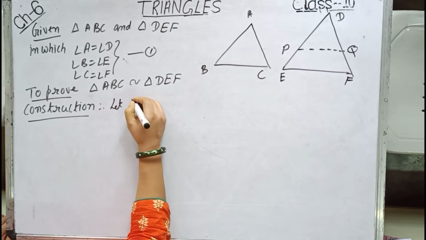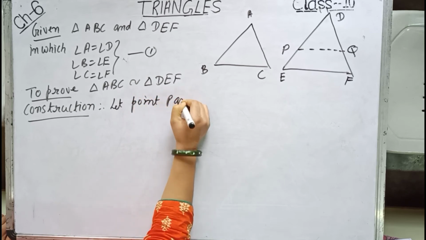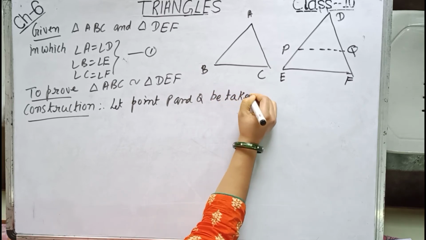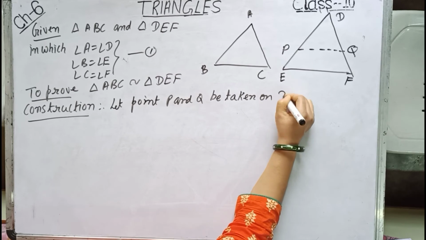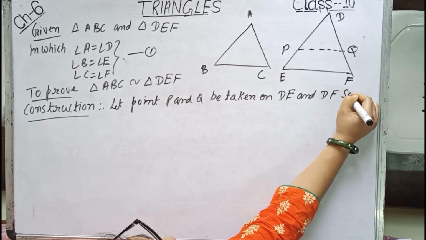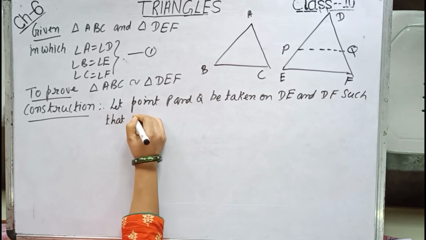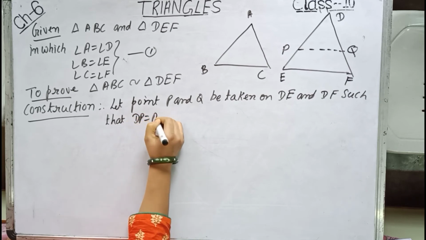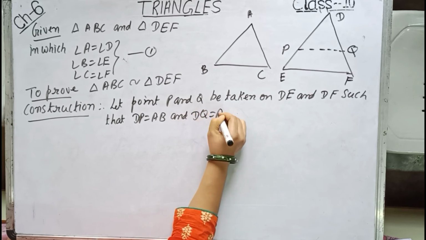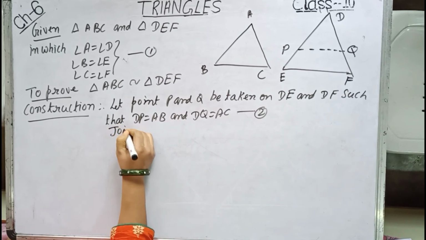Let points P and Q be taken on DE and DF such that DP equals AB and DQ equals AC. Make it number 2, and join PQ.